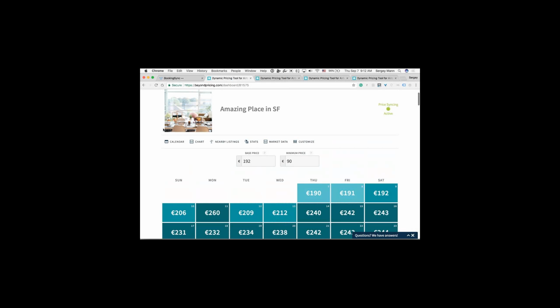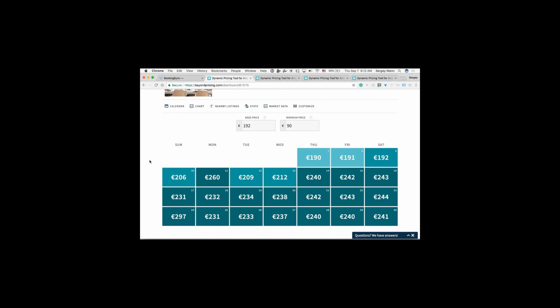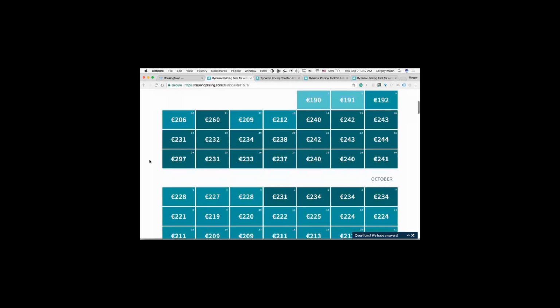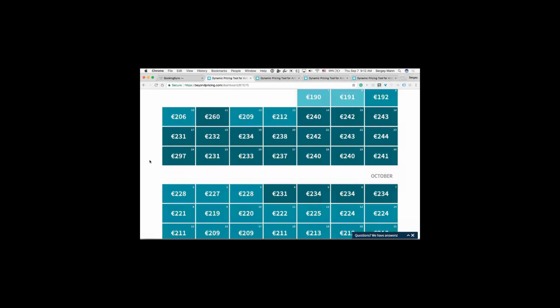The other thing I should mention before we jump into this too much more, this specific listing is in San Francisco. So this is our hometown, San Francisco, California. And so the prices that you'll see here are optimized based on that. And so we optimize prices for the next year. So if you scroll through this, you can see all of those.